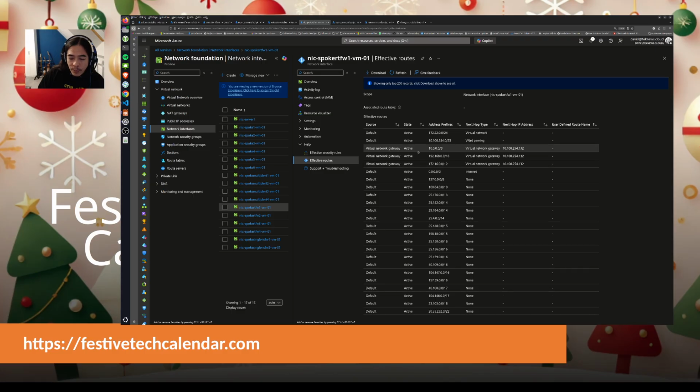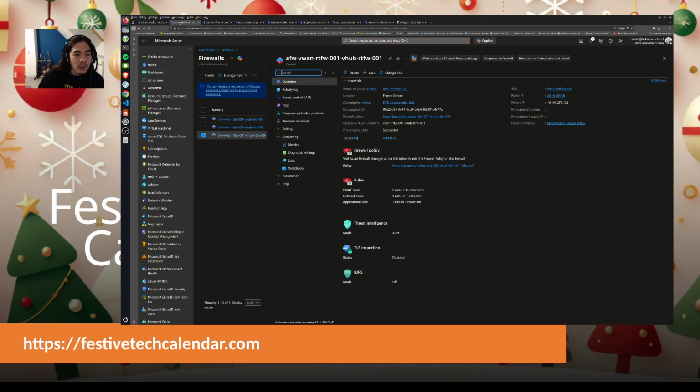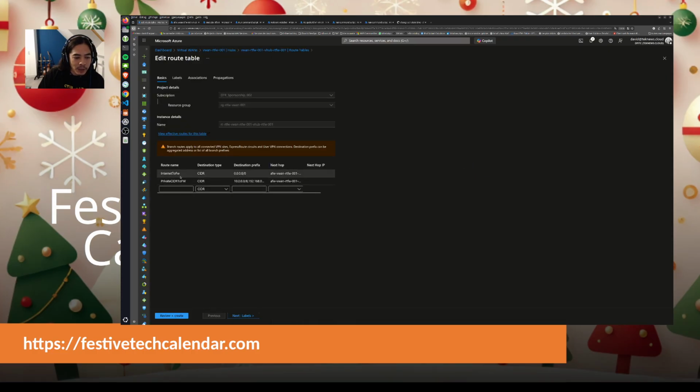So this is the same kind of route that I had earlier, except that it does not bring me a route to the virtual network, to the virtual hub. It goes to this address, which is, if you remember well, the address of the firewall. Why is that? That's because I've added those routes on this route table,